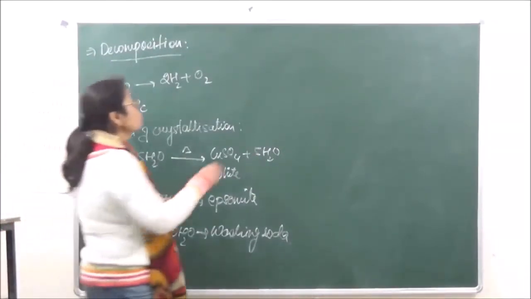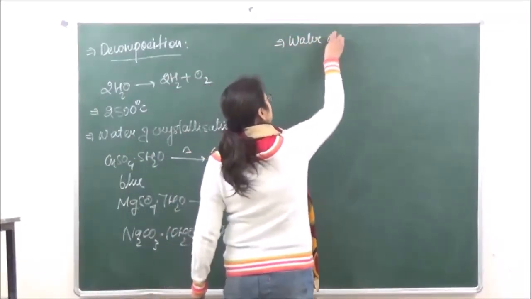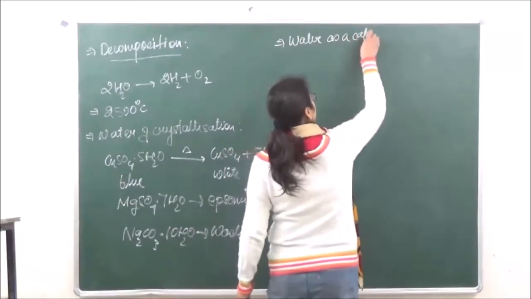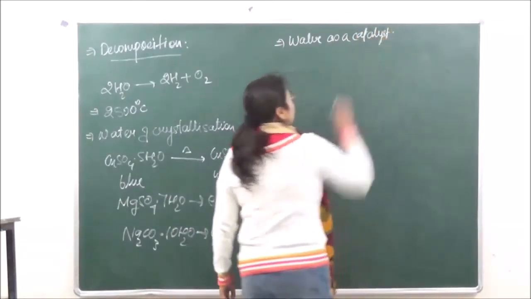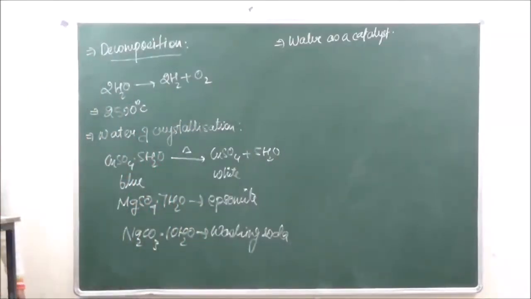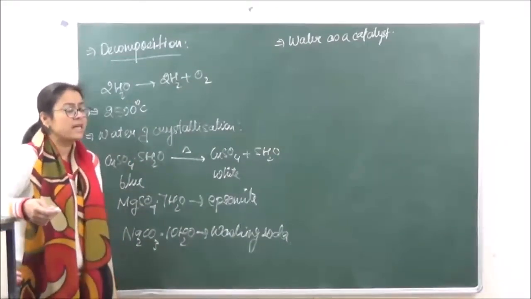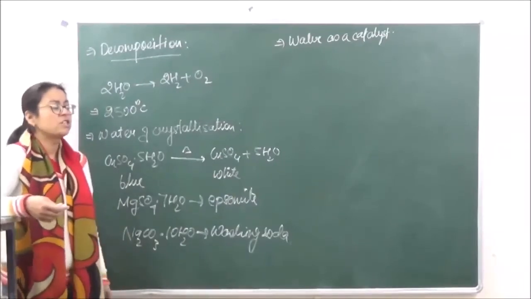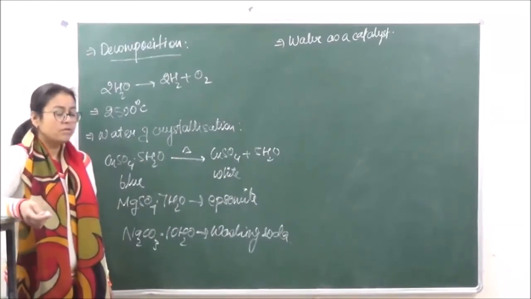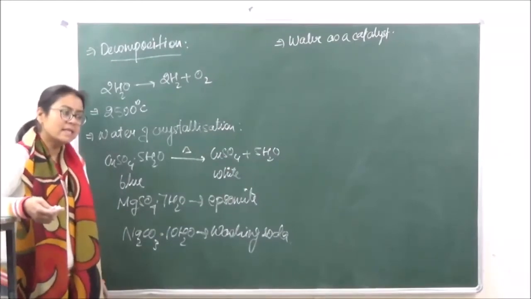Water is also used as a catalyst. There are many reactions in which water is used as a catalyst, right? Generally perfectly dry gases do not react, as I just gave you the example of HCl. Chlorine does not dissociate otherwise, or does not turn blue litmus red, in the absence of moist conditions; in the presence of moisture it is going to be acidic in nature.